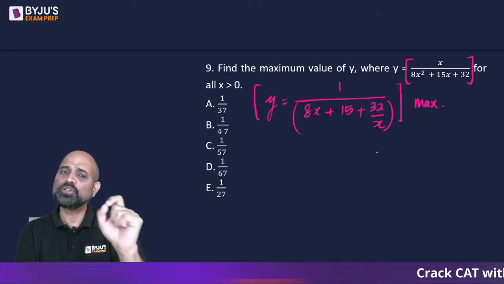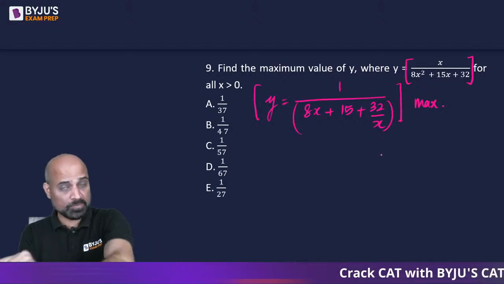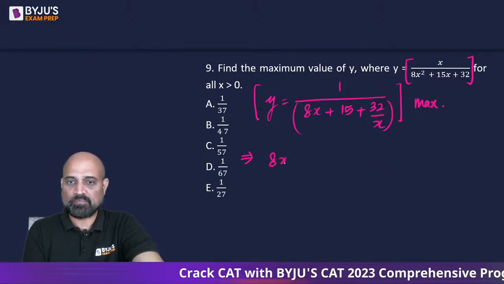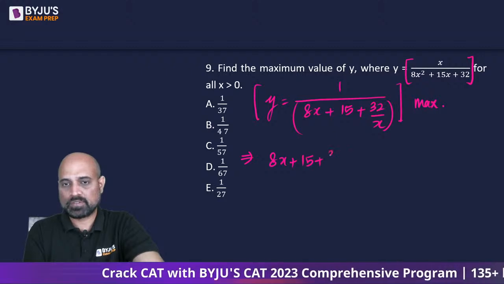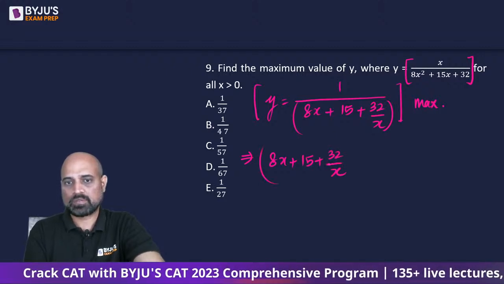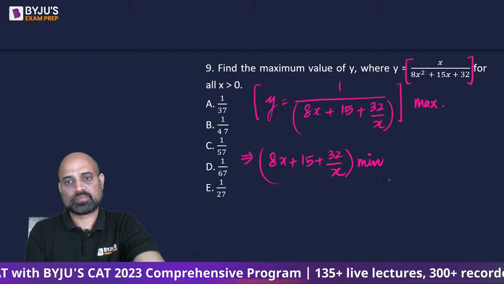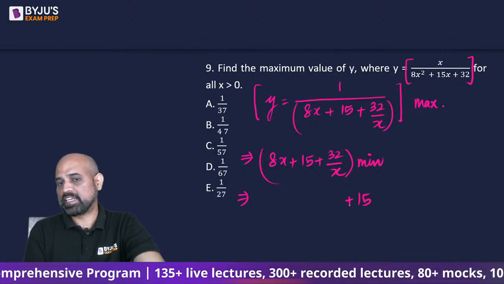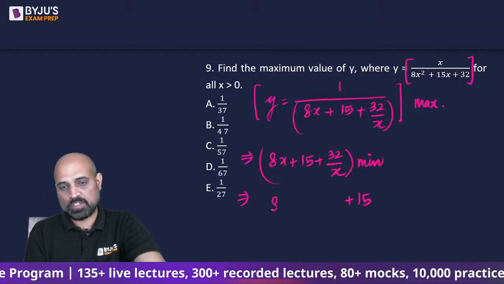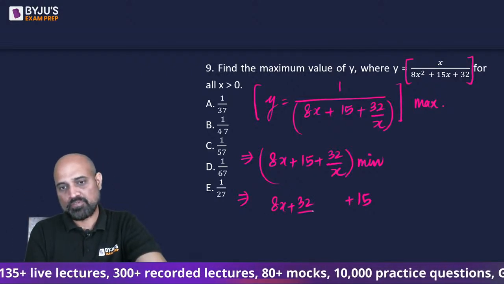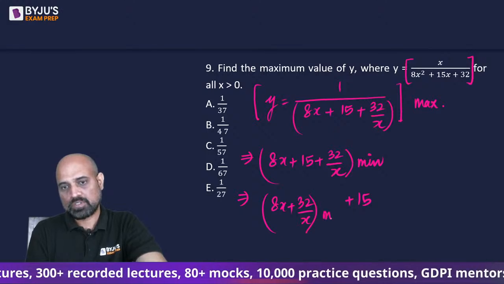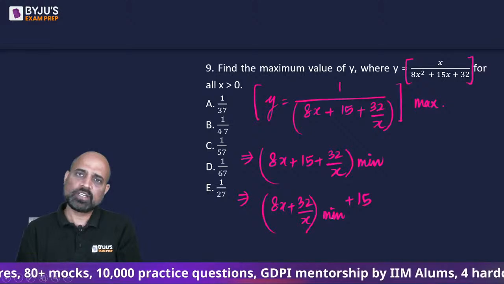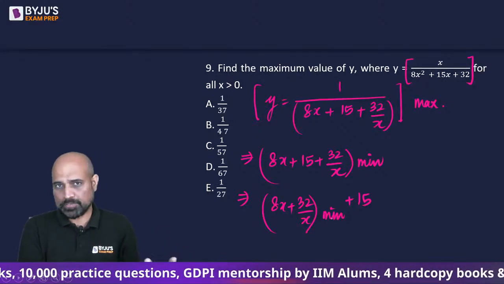Now, if I want to find out the maximum value of this, it is another way of saying to find the minimum value of this. अब इसमें minimum में 15 तो anyways is going to be there. In other words, we need to find out the minimum value of this. क्योंकि 15 को minimum नहीं कर सकते ना, 15 is already a constant. I can only minimize something that is related to variable.